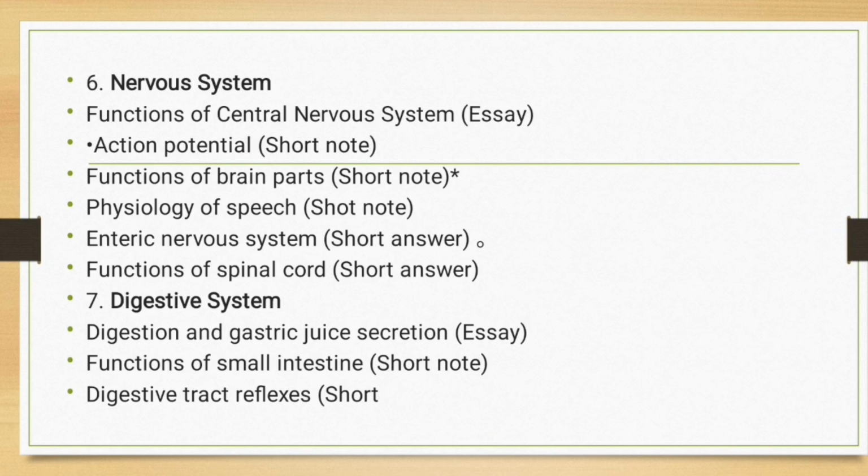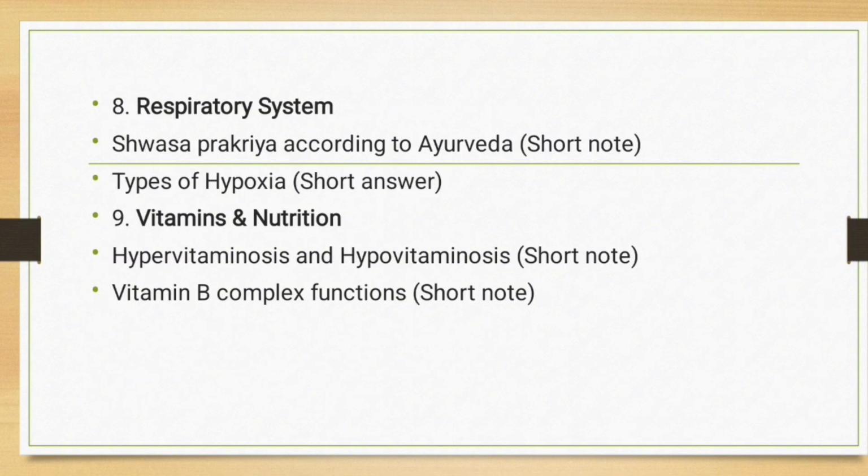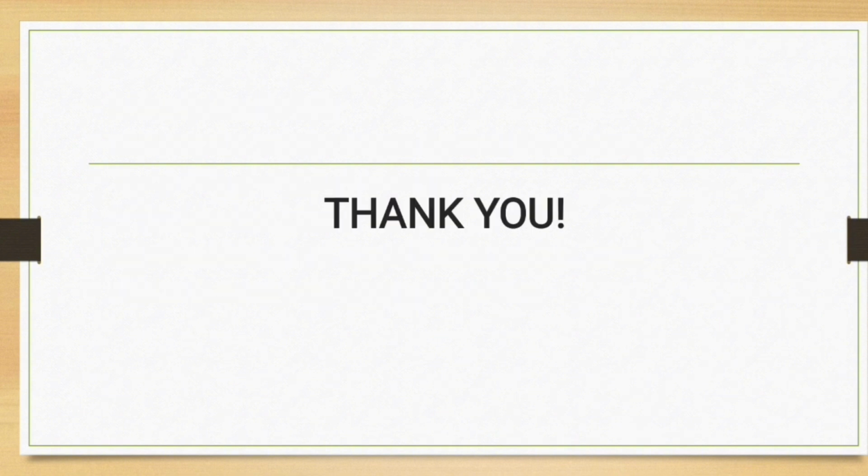And coming to the digestive system, digestion and gastric juice secretion, function of small intestine, digestive tract reflexes. And coming to the respiratory system, Swasa Prakriya according to Ayurveda, and types of hypoxia. And coming to the vitamins and nutrition, hypervitaminosis and hypovitaminosis, and the vitamin B complex function. So these are about the Kriya Sharir blueprint analysis and the most repeated previous year questions.